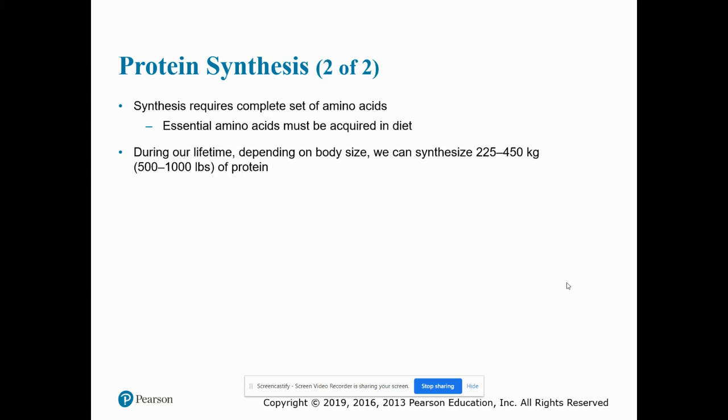And then we talked about this in the very first video. Synthesis is going to require a complete set of amino acids, and essential amino acids must be acquired in the diet. During our lifetime, depending upon our body size, we can synthesize anywhere between 225 and 450 kilograms of protein, which comes out to somewhere about 500 to 1,000 pounds of protein.